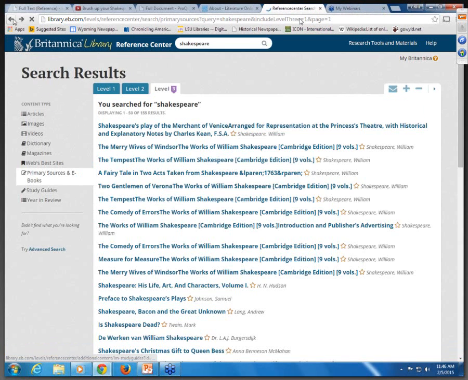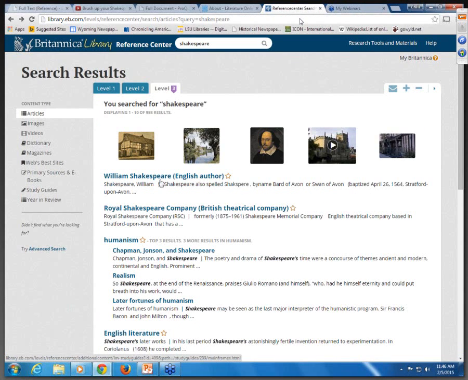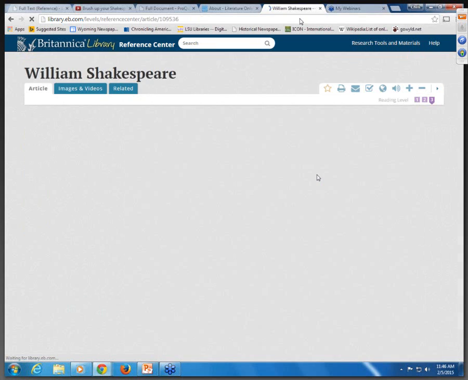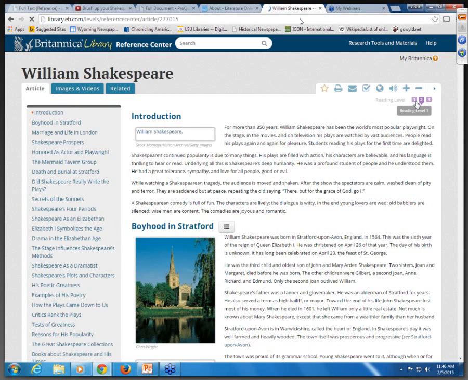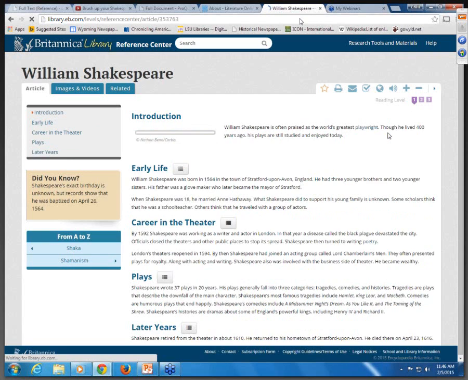I'm going to go back out to my search results and open the William Shakespeare article. Notice when I get into the article at the top right, I have levels. I can stay in Public Library Reference Center, but I can move that down to Reading Level 2 or Reading Level 1. And this option is also in the school version.